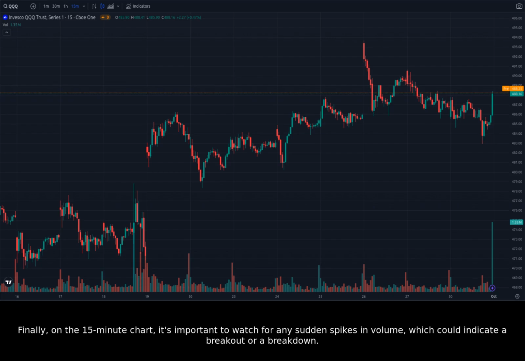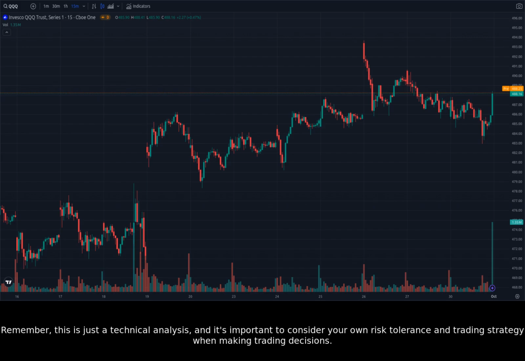Finally, on the 15-minute chart, it's important to watch for any sudden spikes in volume, which could indicate a breakout or a breakdown. Remember, this is just a technical analysis, and it's important to consider your own risk tolerance and trading strategy when making trading decisions.